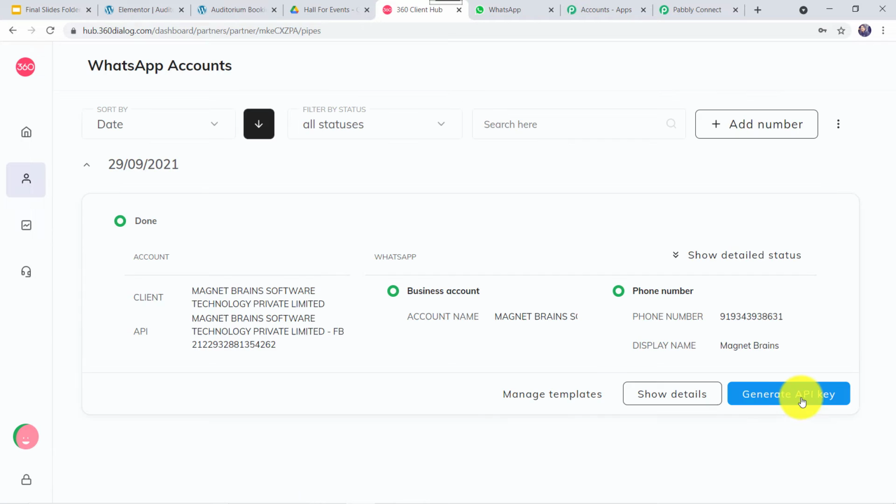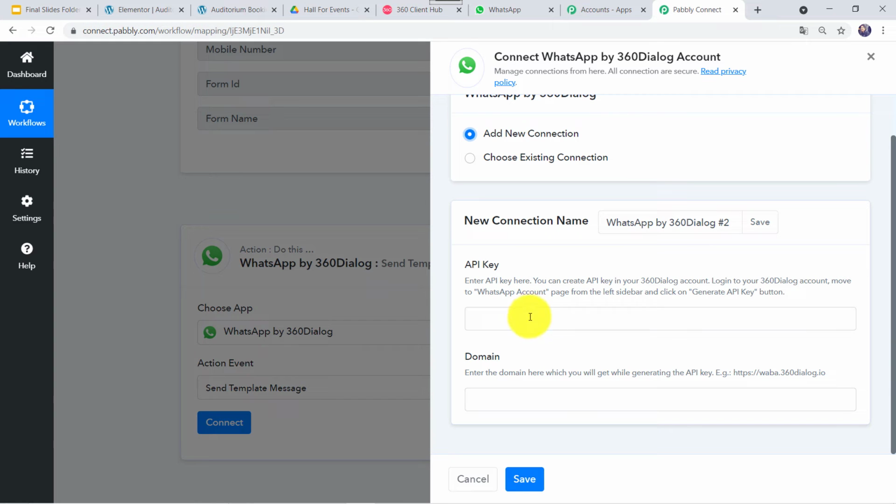And here we can find the generate API key option. So you have to click on generate API key, then copy that API key. Go to Pabbly Connect and here you have to paste the API key.